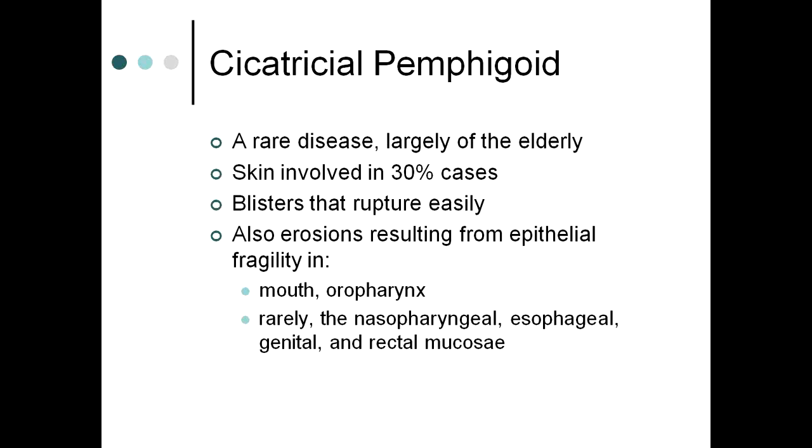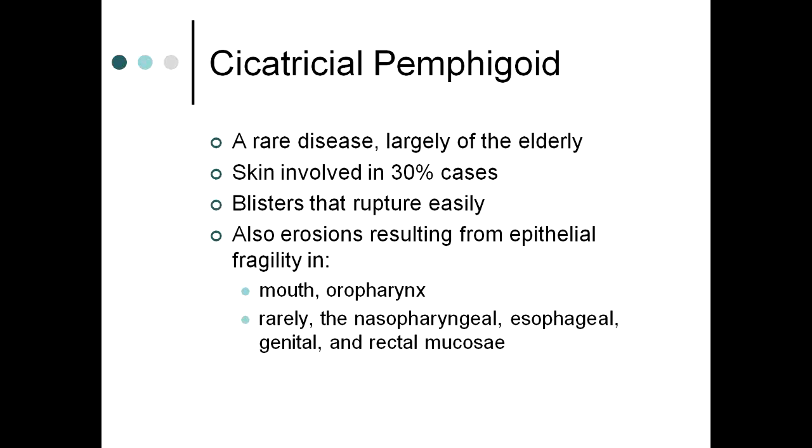Now, as I told you about the scarring pemphigoid, that is cicatricial pemphigoid, which can involve the mucosa. It is a rare disease, and mostly it involves elderly people. Another important thing is that as it affects patients who are in the third decade of life, it has an association with underlying malignancy as well.